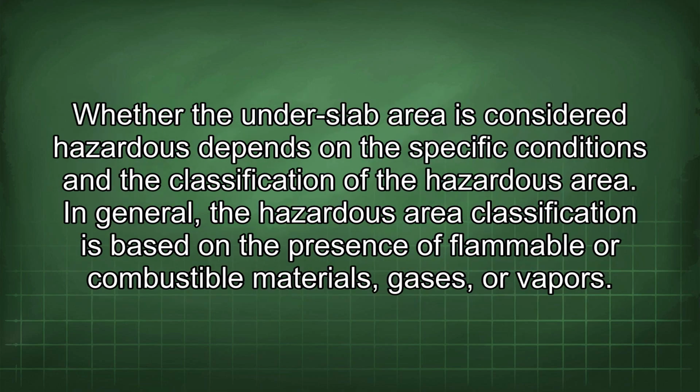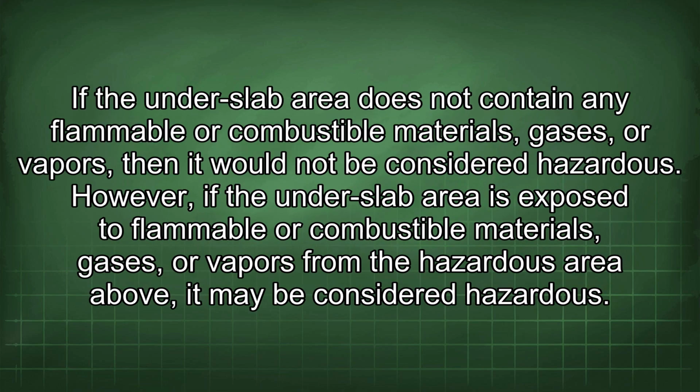Whether the under-slab area is considered hazardous depends on the specific conditions and the classification of the hazardous area. In general, the hazardous area classification is based on the presence of flammable or combustible materials, gases, or vapors. If the under-slab area does not contain any flammable or combustible materials, gases, or vapors, then it would not be considered hazardous.